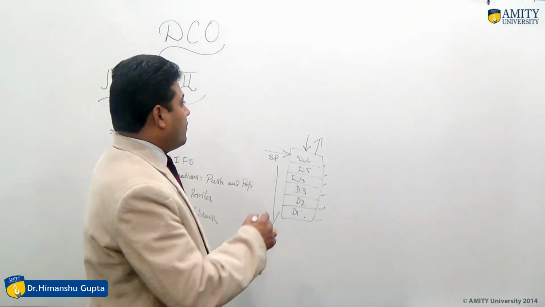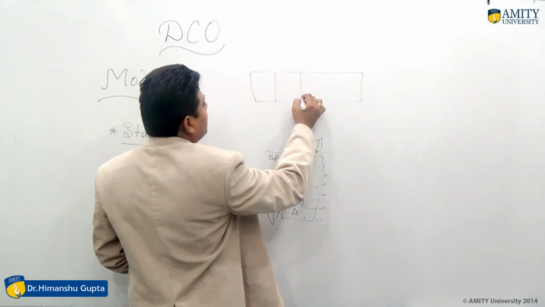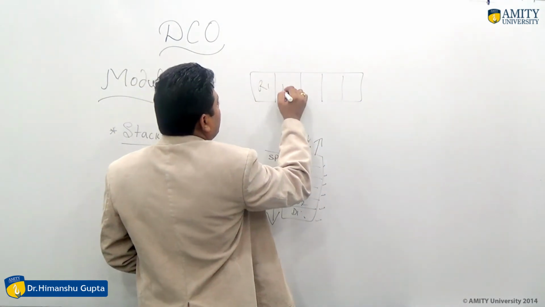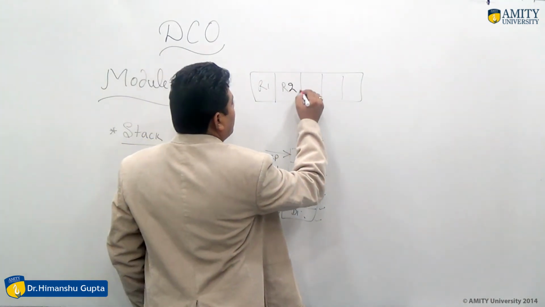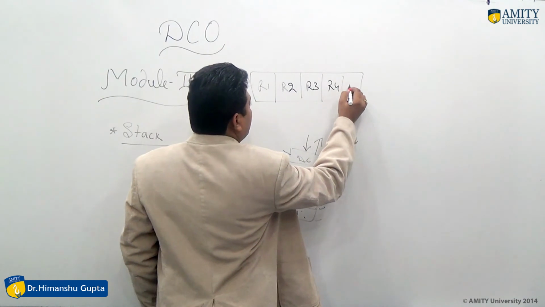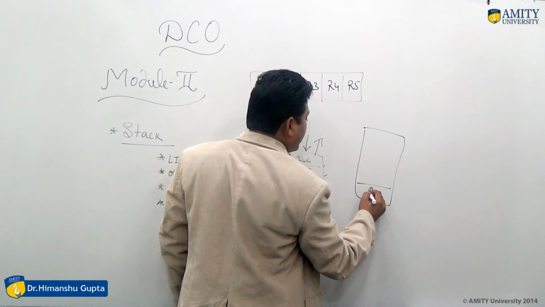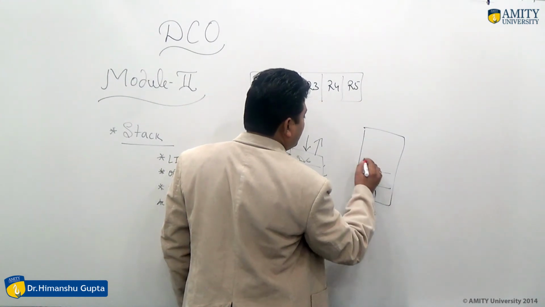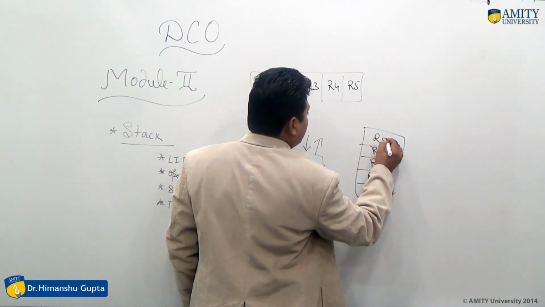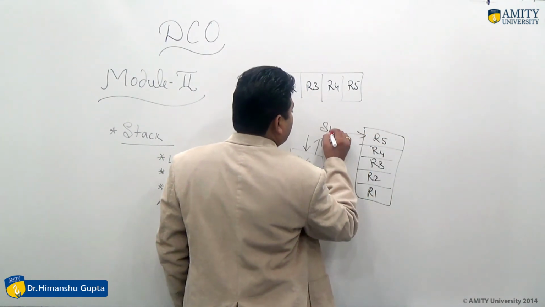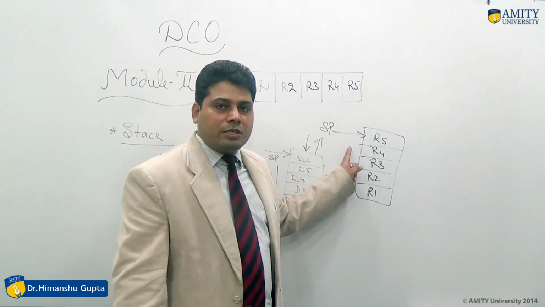So here we can see various types of registers: R1, R2, R3, R4, R5. So we have to arrange them in stack format. Here R1, R2, R3, R4 and R5, and the stack pointer will indicate the top element of the stack as register 5.